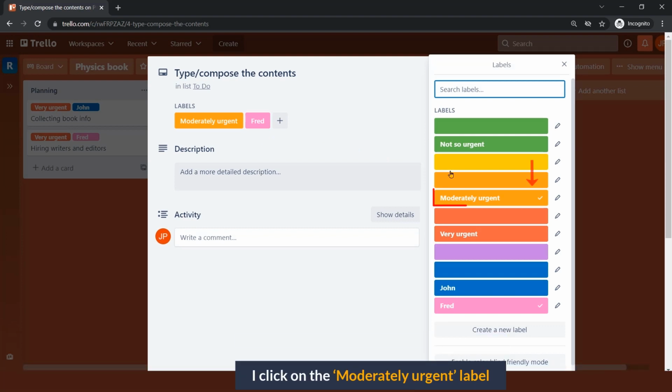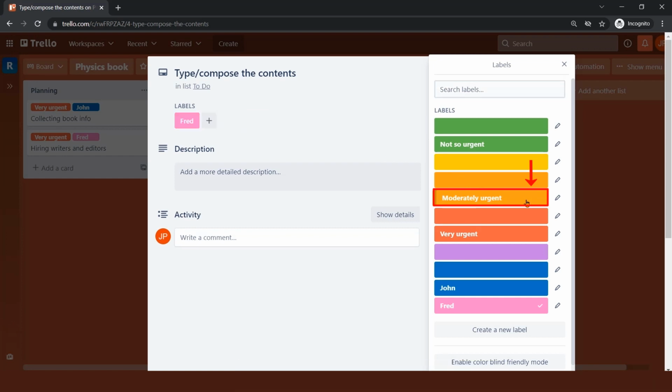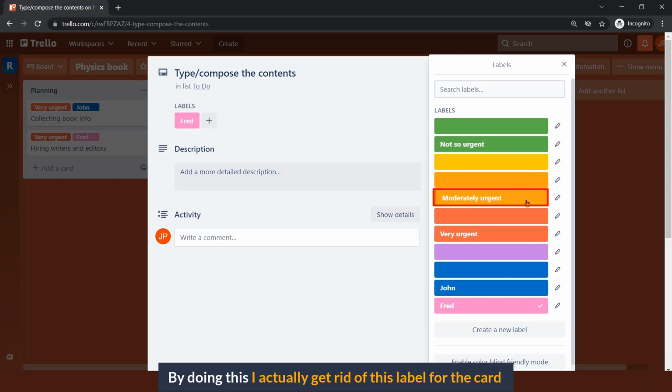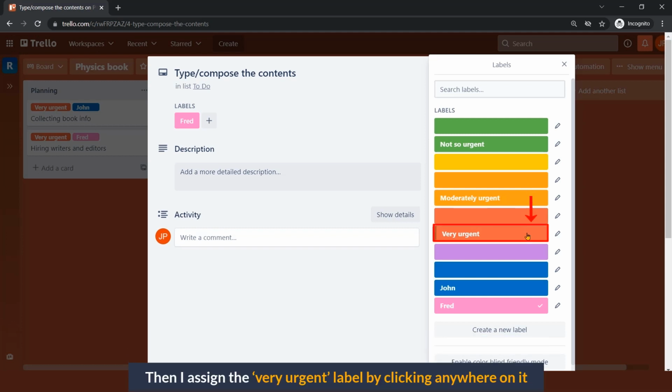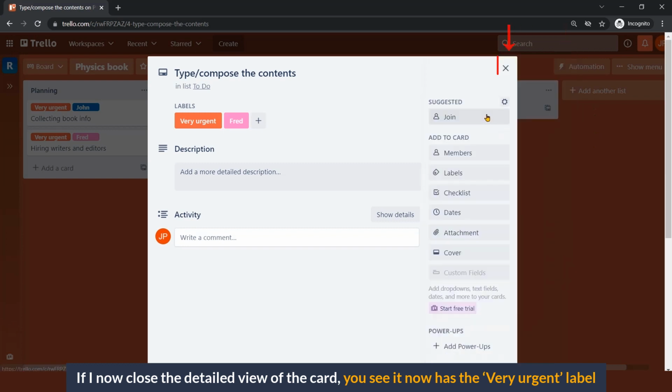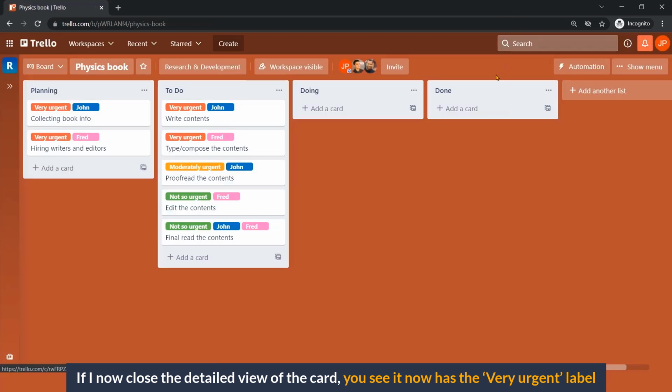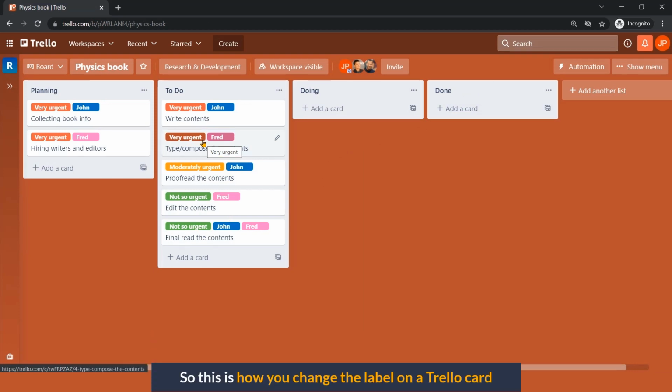I click on the moderately urgent label. By doing this, I actually get rid of the label of the card. Then I assign the very urgent label by clicking on it. If I now close the detailed view of the card, you see it now has the very urgent label. So this is how you can change the label on a Trello board.